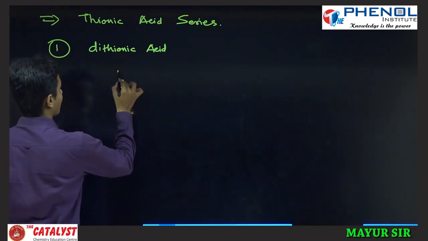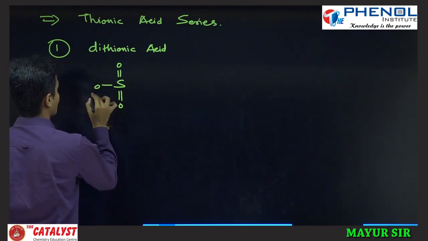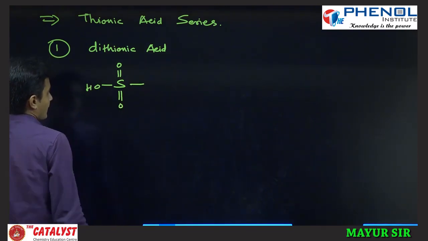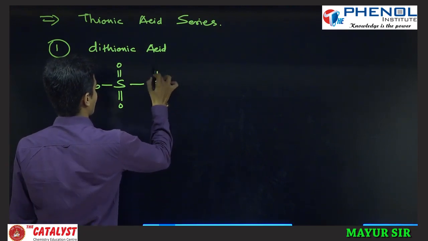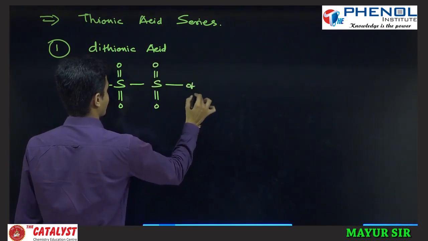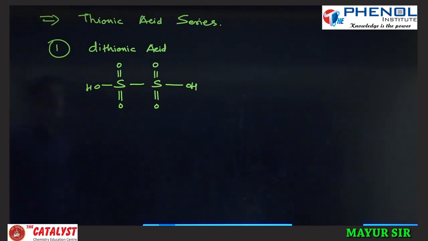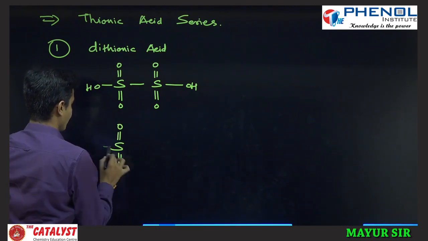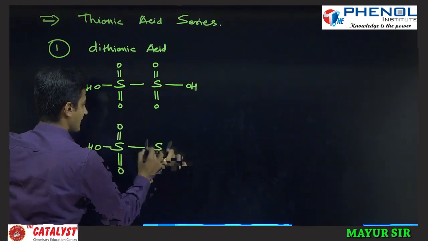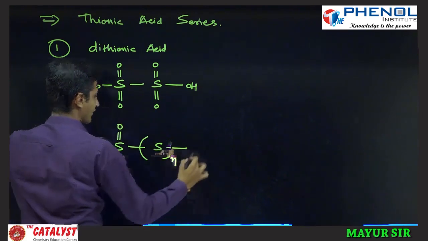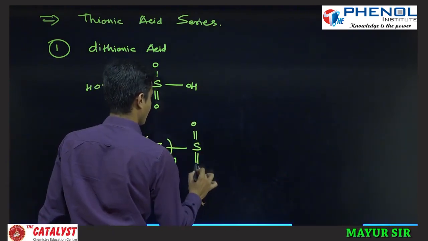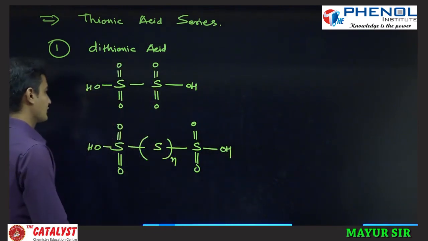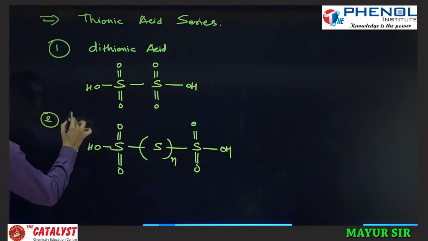Now if you see dithionic acid, in that there is sulfur double bond O, OH, and S double bond O and OH. That is what is called dithionic acid. Now there can be more sulfur atoms: S double bond O, OH, here S n times will be there, and then S double bond O and OH. That is what is called polythionic acid.